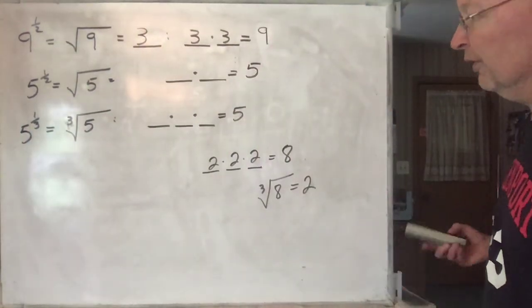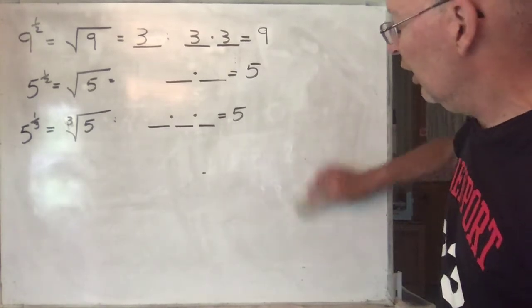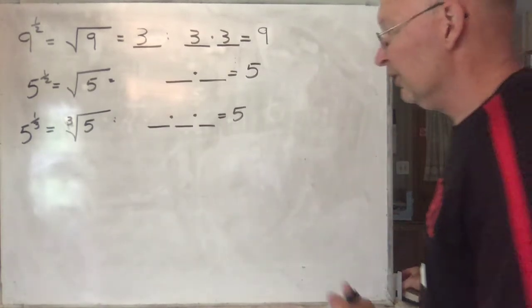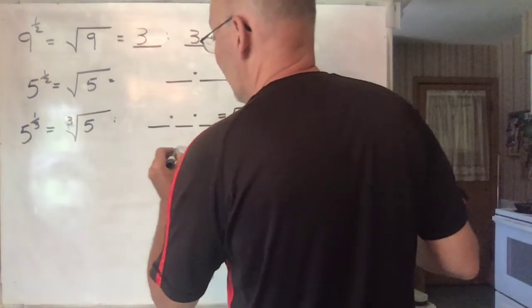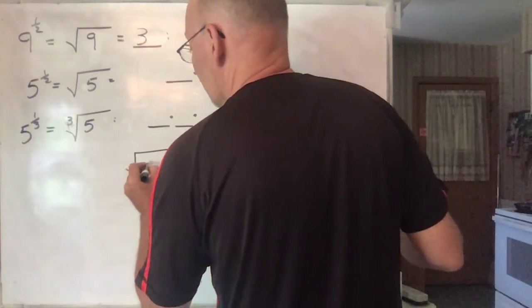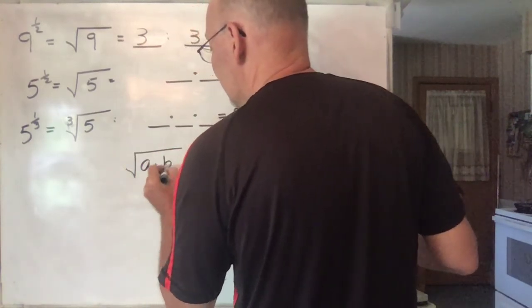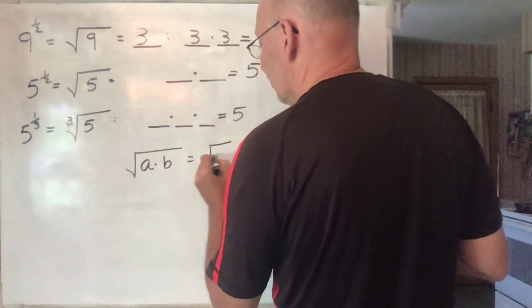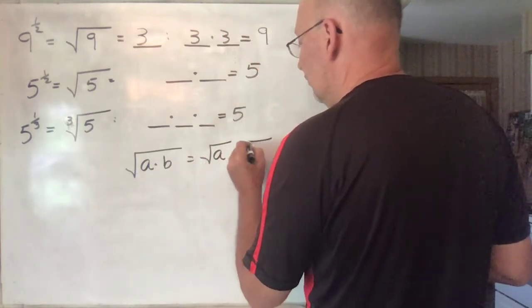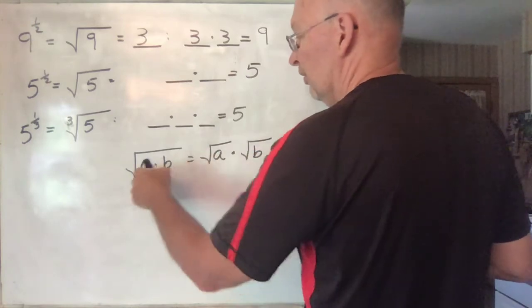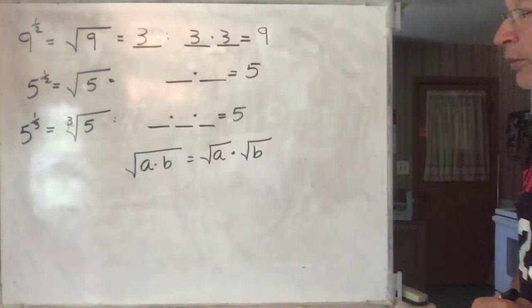So that's true for any roots. Roots have certain properties. For example, here's some important properties. The square root of a times b is equal to the root of a times the root of b. Doesn't matter what the root is, it's true for everything, but I'll do it for square roots.